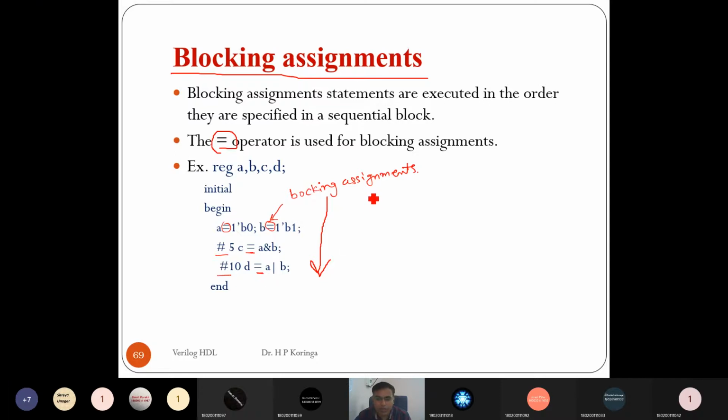If you see what would be the waveform of A, B, C, D, let's draw. This is our zero simulation time. Let's first draw for A. A will be 0 at the zero simulation time. This is the waveform for A. There is no delay here. So A is 0 at the zero simulation time, and B is equal to 1 at the zero simulation time. B goes to 1. This is B, this is A.